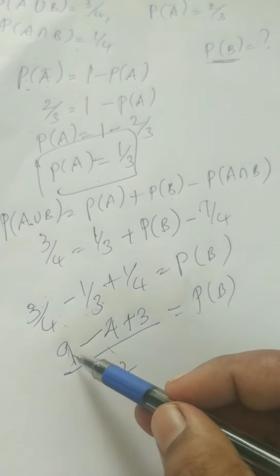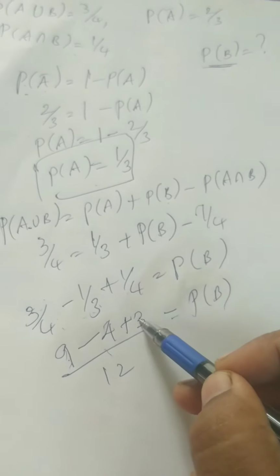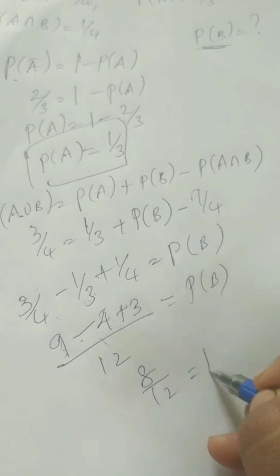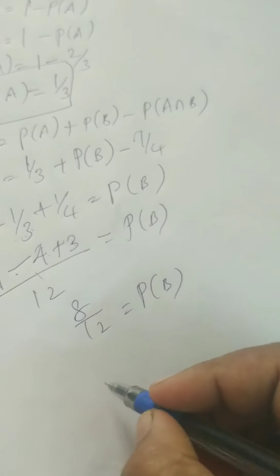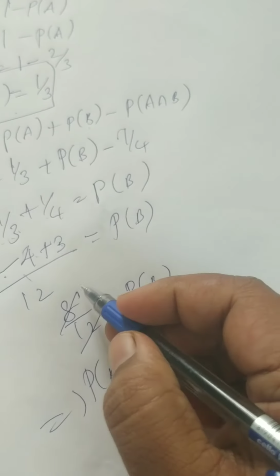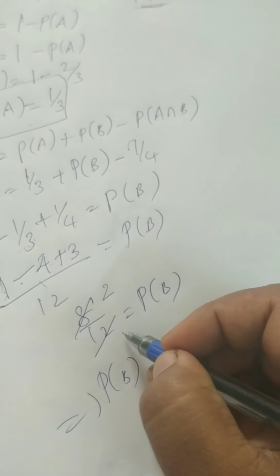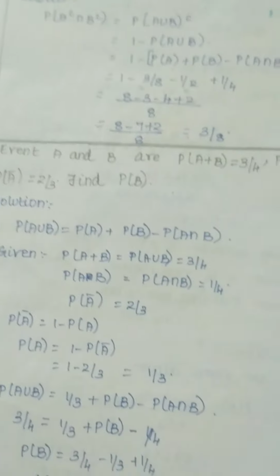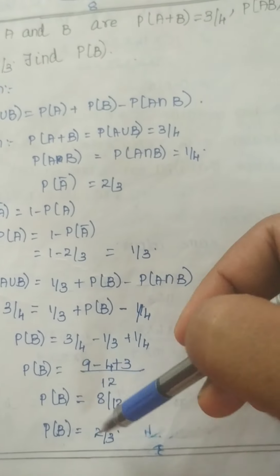So what is the answer now? 9 plus 3 you will get 12. 12 minus 4, 8. So 8 by 12 is equal to probability of B. So what is the answer now? This implies, 2 4s are 8, 3 4s are 12. The answer is 2 by 3. Now you see here, you will get the answer 2 by 3.